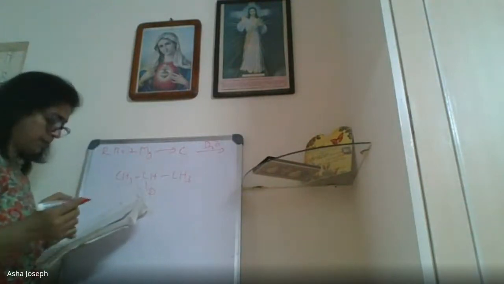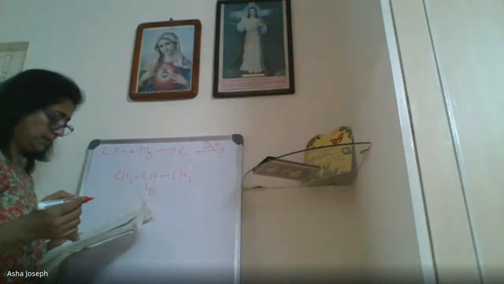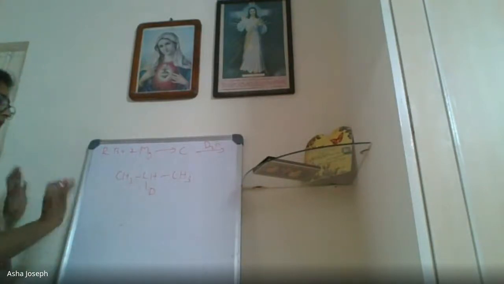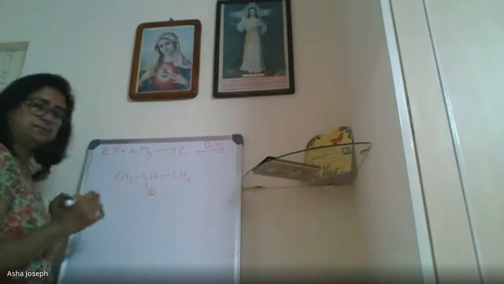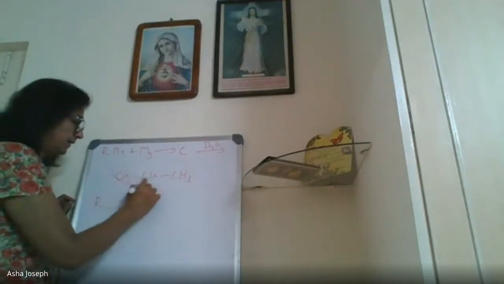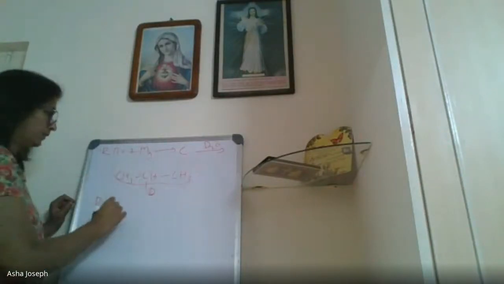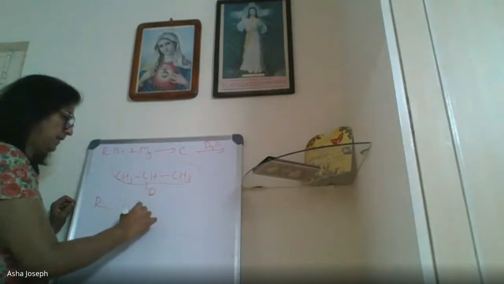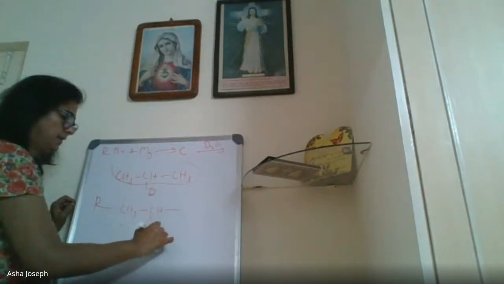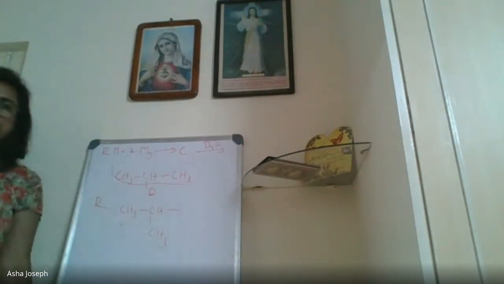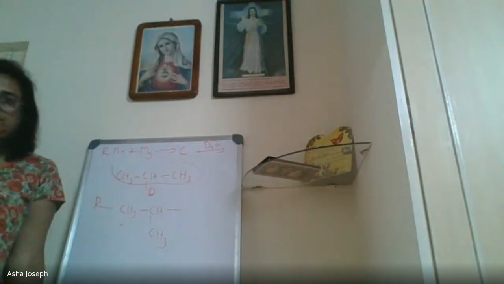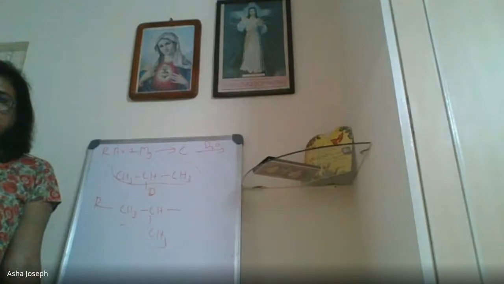So you have to identify C and R. Okay, first we will identify R. So R is this part, isn't it? So R is CH3CH3, right? Do you agree with me?